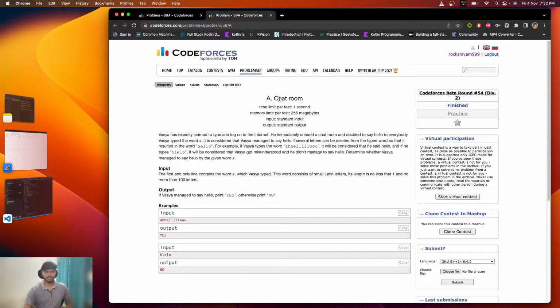Chat Room. Okay, this was an interesting problem. So again, Vasya has recently learned to type and log on to the internet. He immediately entered a chat room and decided to say hello to everybody. Vasya typed word s. It is considered that Vasya managed to say hello if several letters can be deleted from the typed word so that it results in hello.